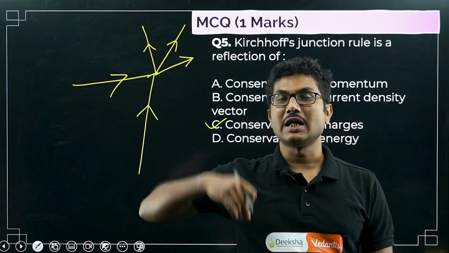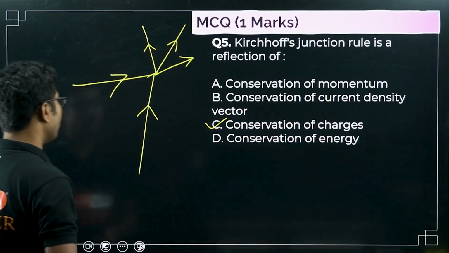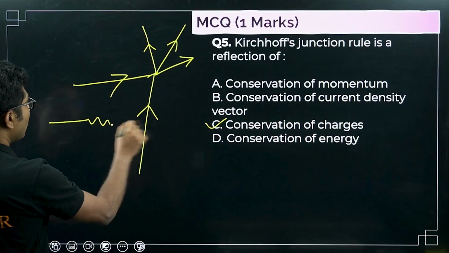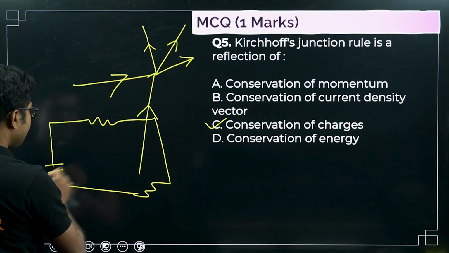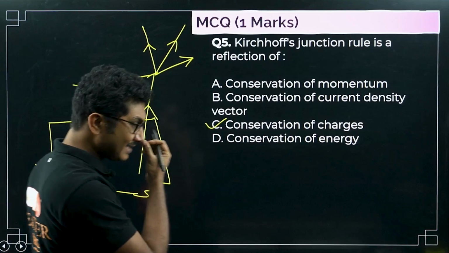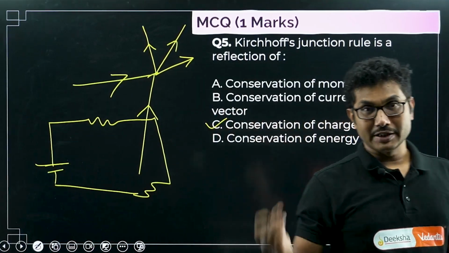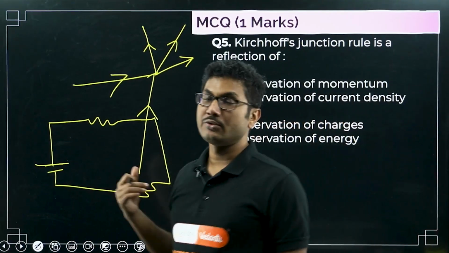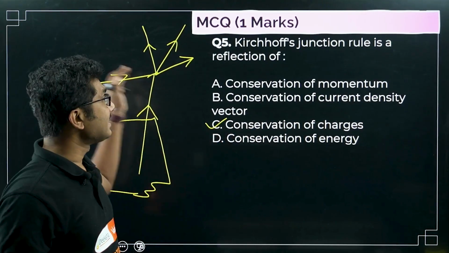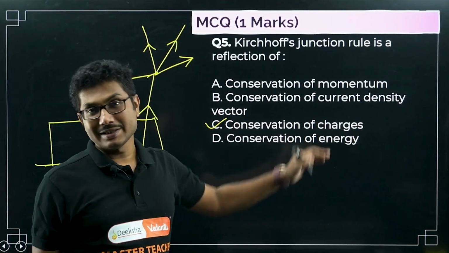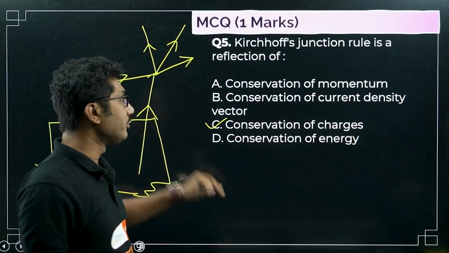Conservation of energy is the other law, which is the loop rule. The loop rule says if you go around a closed loop, the potential drop should be 0. That is basically conservation of energy, whereas the junction rule is conservation of charges. So you should be careful. If they say junction rule, it will be charges. If they say Kirchhoff's loop rule, it will be energy.